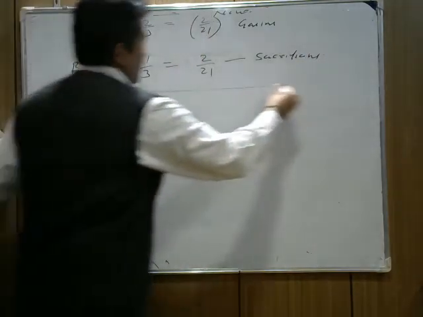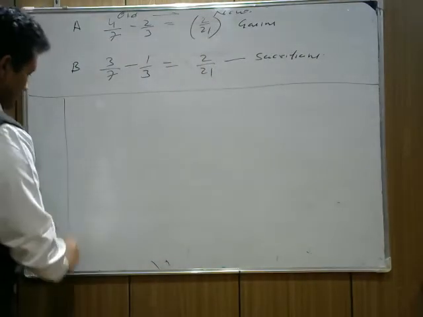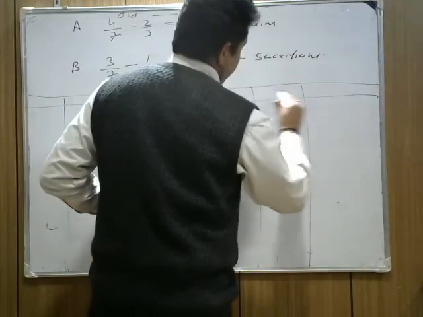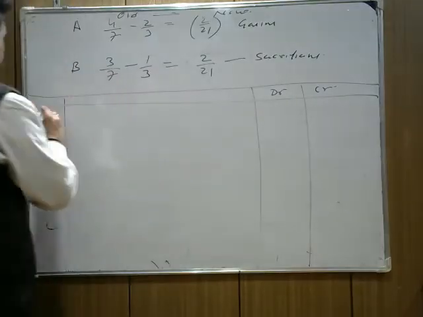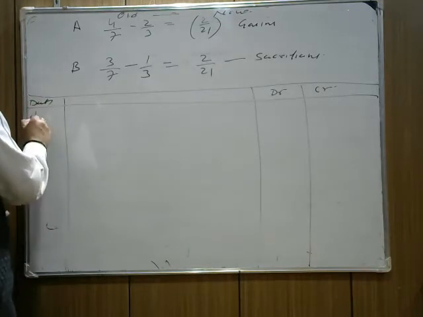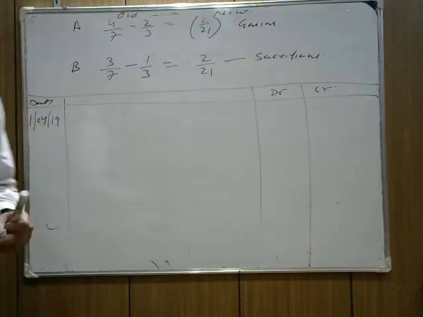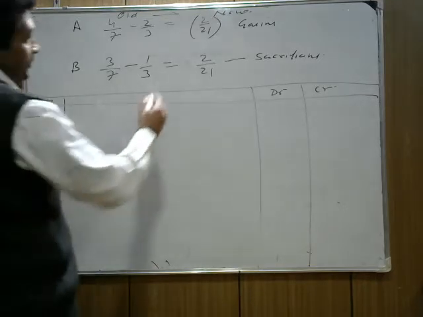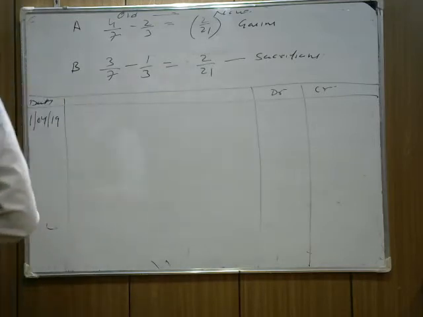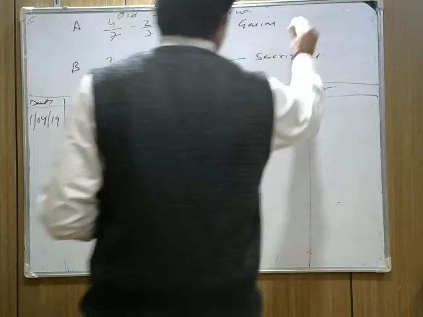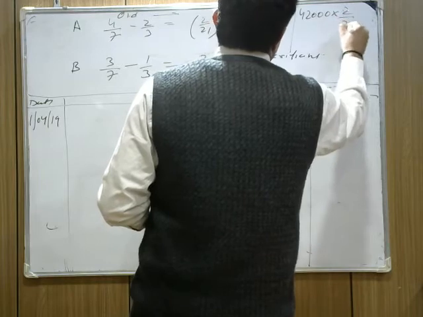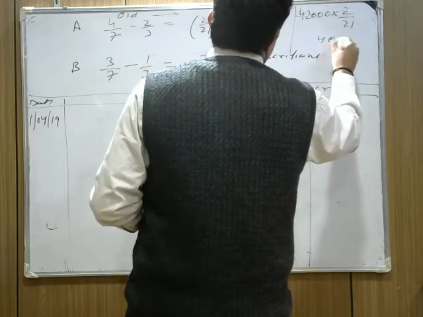When you pass the first journal entry, we have the debit side, credit side and particulars. The date will be 1st April 2019, which is mentioned in the question. Now the general reserve: they do not want to show the general reserve in the books of account, and the amount given in the question is 42,000. Who is gaining? A is gaining 2/21, which means 4,000.